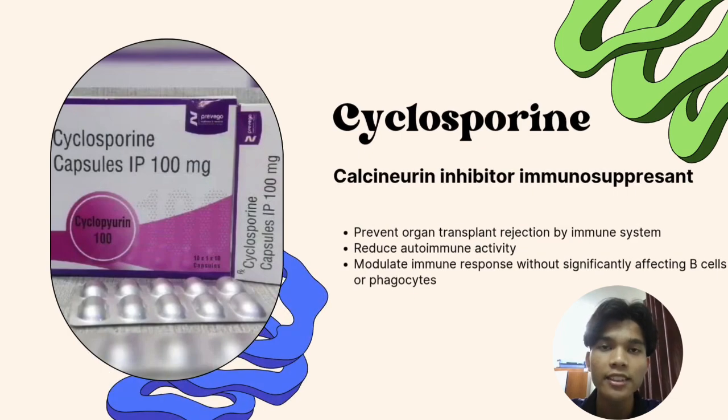Now, let's get to know cyclosporine. Cyclosporine is a calcineurin inhibitor immunosuppressant. It's commonly used to prevent organ transplant rejection, reduce autoimmune activity such as rheumatoid arthritis and nephrotic syndrome, and also modulate the immune response without significantly affecting B cells or phagocytes.